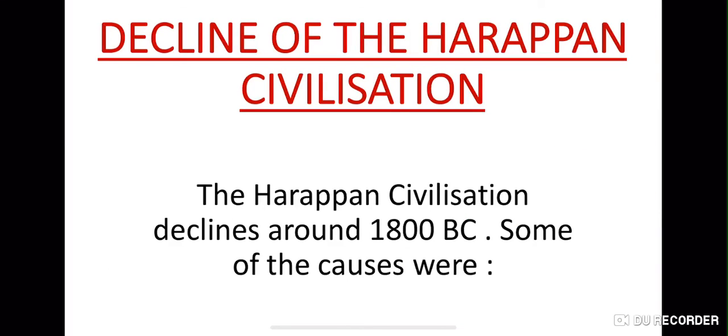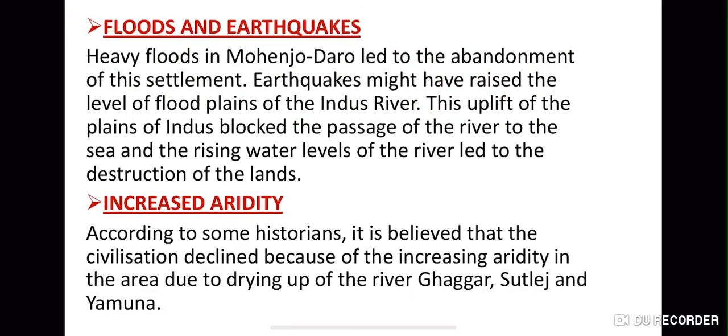Then the decline of the Harappan civilization. We'll see how the Harappan civilization had a downfall. It declined and got washed away. How? The Harappan civilization declined around 1800 BC. Some of the causes were floods and earthquakes. Heavy floods in Mohenjo-daro led to the abandonment of the settlement. Earthquakes might have raised the level of the floodplains of the Indus River. This uplift of the plains blocked the passage of the river to the sea, and the rising water levels led to the destruction of the lands.